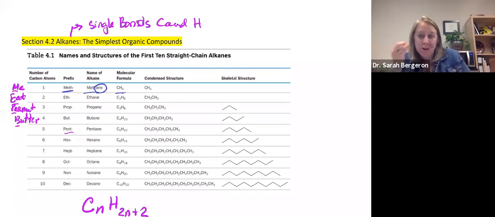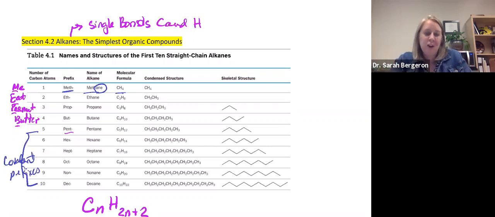So remember your little mnemonic device for remembering those first four. It's methane, ethane, propane, butane. And I say, me eat peanut butter. Methane, ethane, propane, butane. Okay. And then the rest of them are just like covalent compound prefixes, so if you learn that, you're good to go.